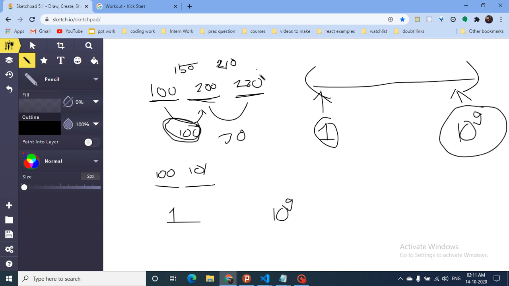Because if all the numbers are given, maybe the first value is 1 and the second value is 10^9. I want to find the difference between two consecutive sessions, which is the difference between these two values, and that will be the difficulty of my session. So the difficulty of a session can be up to 10 to the power 9, and the smallest can be 1, which means the two sessions can be like 1 and 2. So the difference between them is 1.